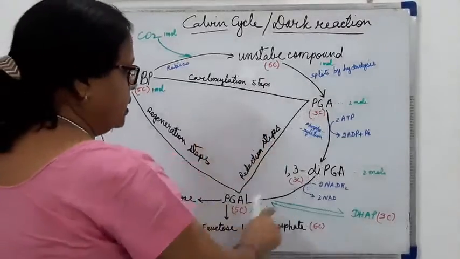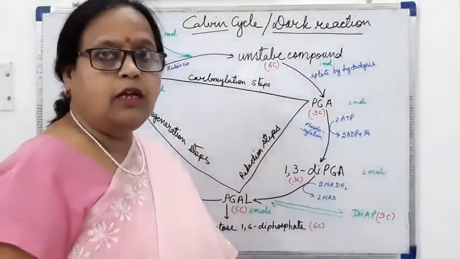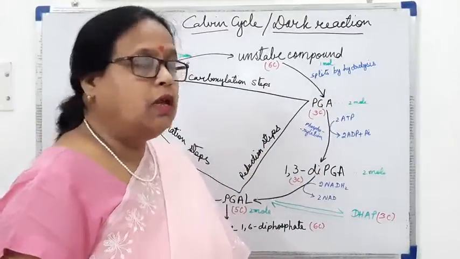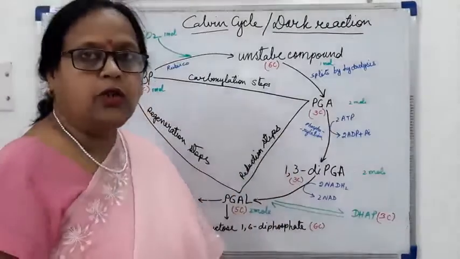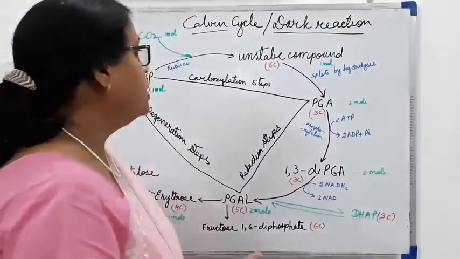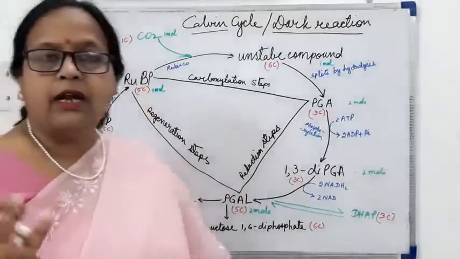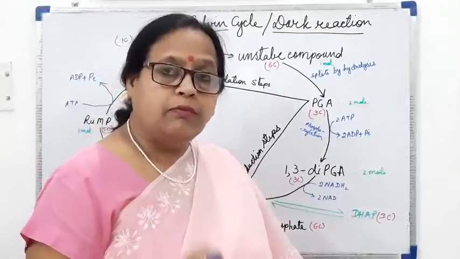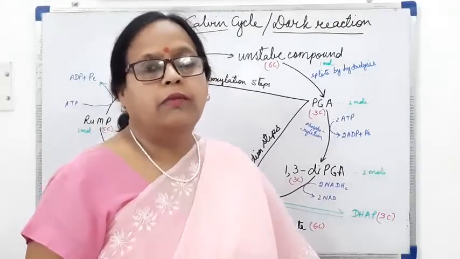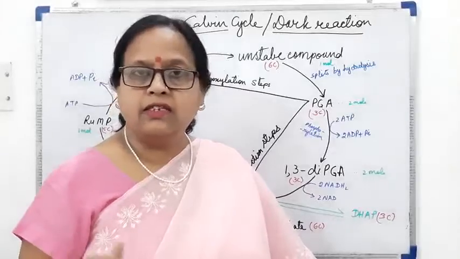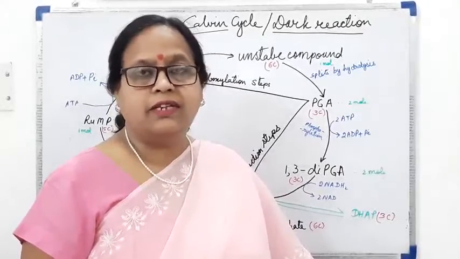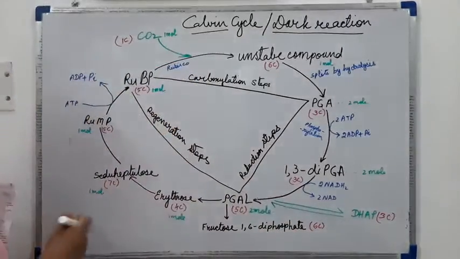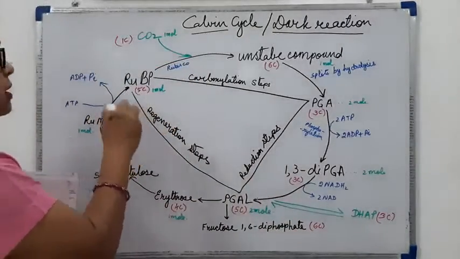Now in this cycle we will be studying the steps of the formation of glucose by the dark reaction or the Calvin cycle. And we know that the starting compound is the RuBP. Why do we call it the starting compound? Because this is the compound which accepts carbon dioxide and fixes it by the process of carboxylation. So here this is the RuBP.